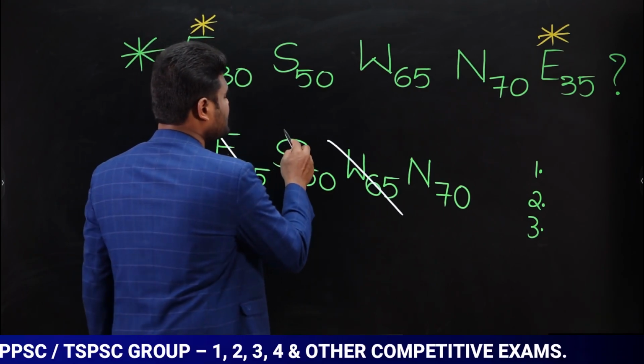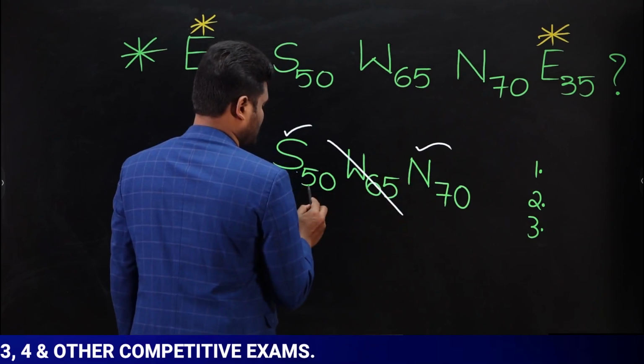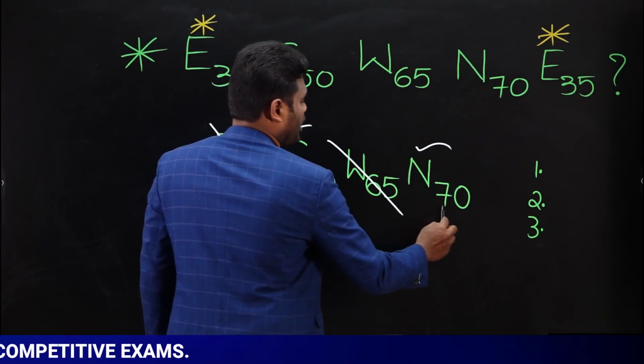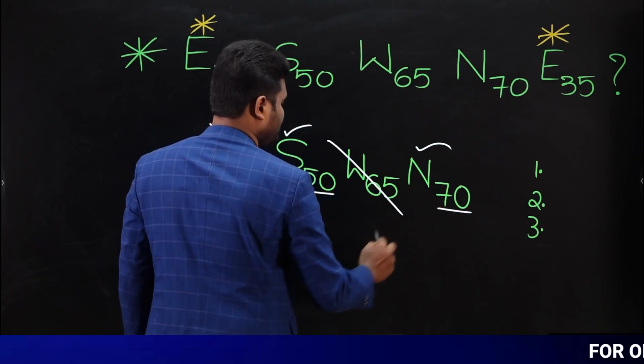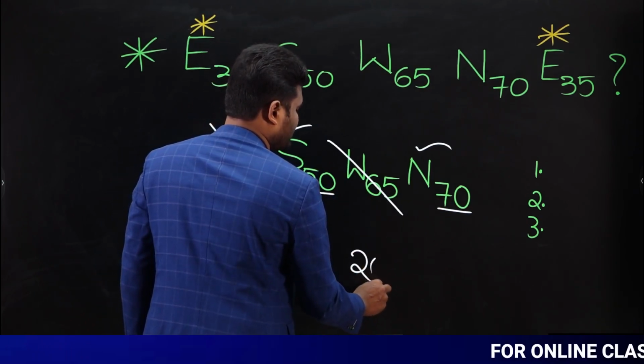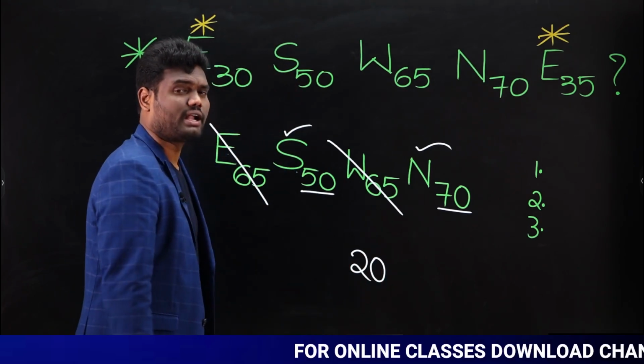Now if you observe, this is south. This is north. South opposite is north. Yes, south is 50. North is 70. Now what is the difference between these two? The difference between these two is nothing but 20. So the distance is 20 meters. Yes, the direction I need to know. Direction.